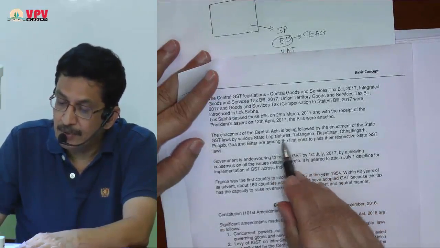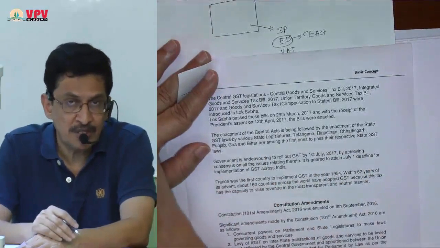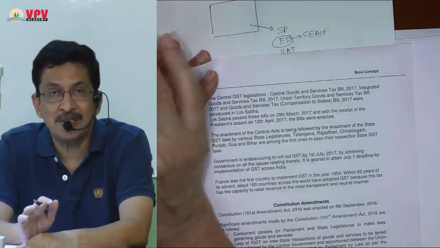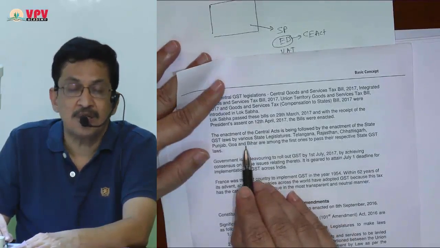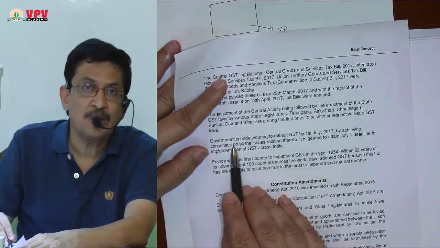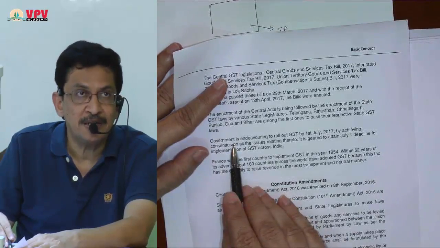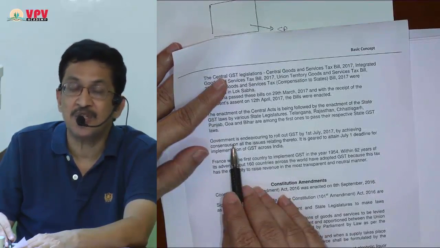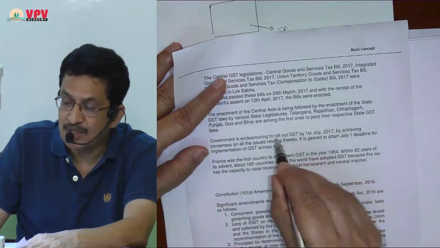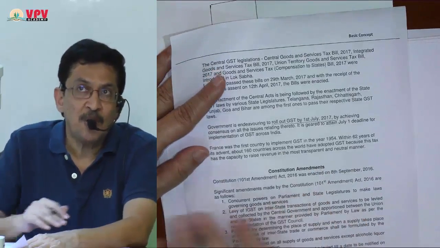Among them, Telangana, Rajasthan, Chhattisgarh, Punjab, Goa, Bihar were among the first few states, but as of now all states, of course other than Jammu and Kashmir, have passed this, and all state GST Acts are in place. Now every administrative procedure is completed, the Constitution is amended, central acts have been enacted, state acts have been enacted, and now, as you know, the government is planning to roll out GST on 1st July 2017. These are the important events.